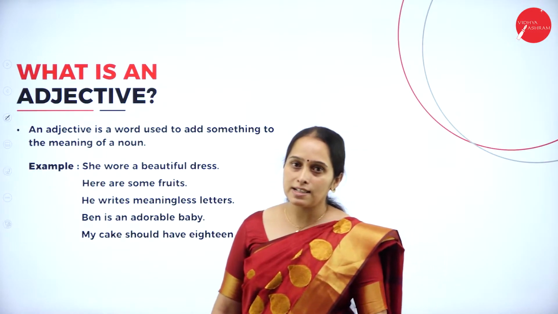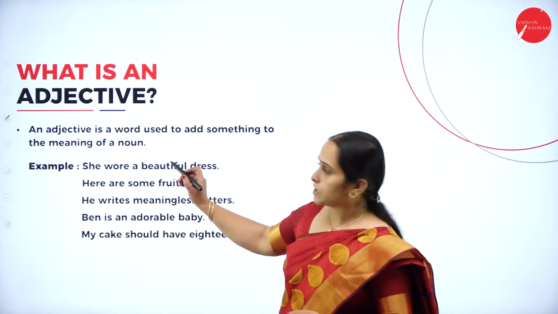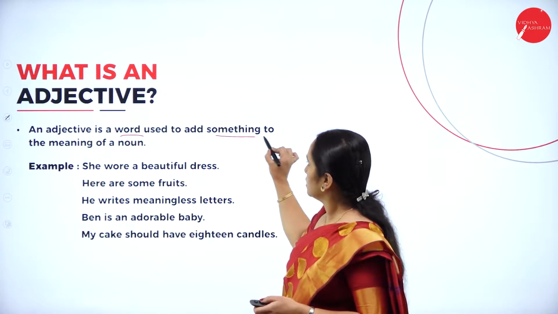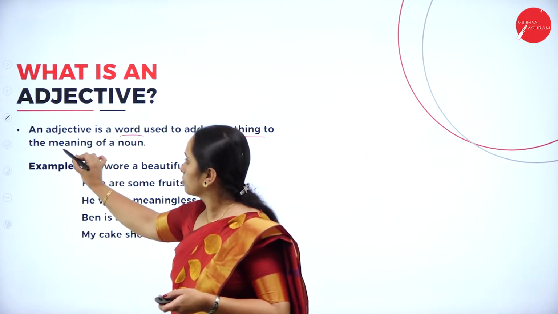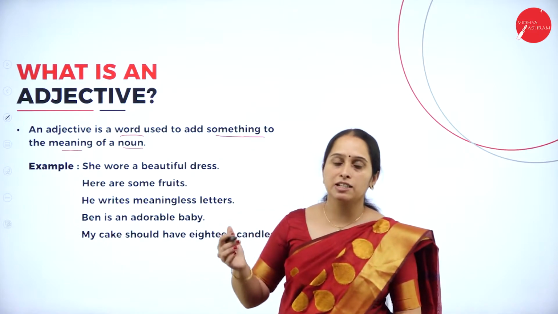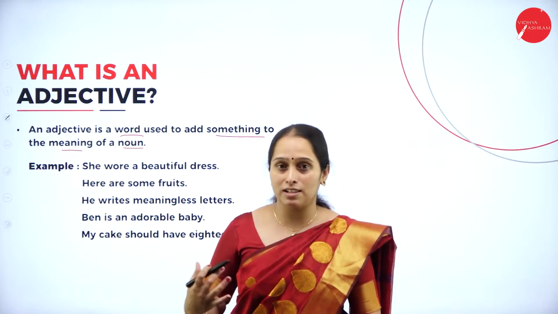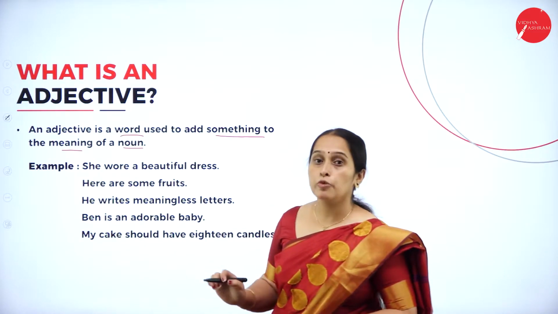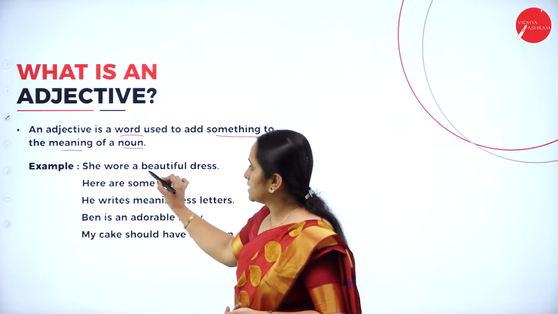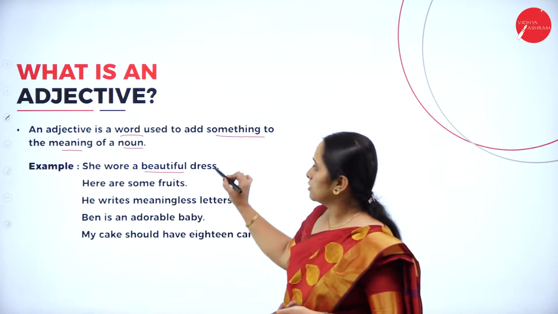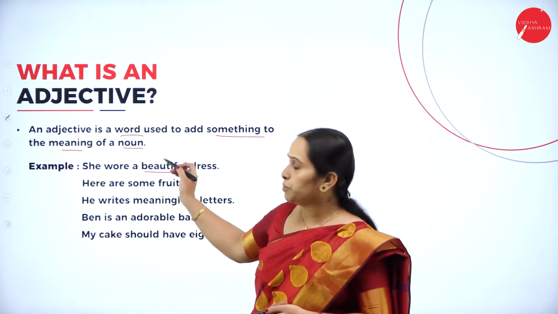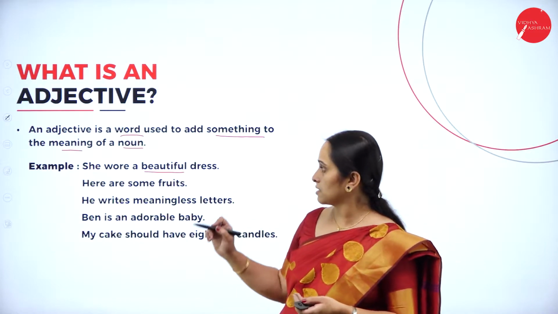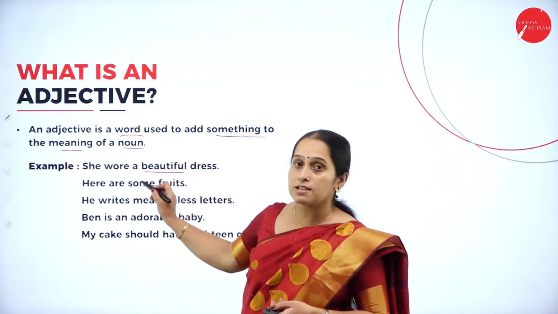So, what is an adjective? An adjective is a word used to add something to the meaning of a noun. Or else, an adjective is a word which qualifies a noun. For example, she wore a beautiful dress. Which is the adjective in this? The adjective is beautiful. Dress is a noun and the word beautiful is adding something to the noun, that is dress.